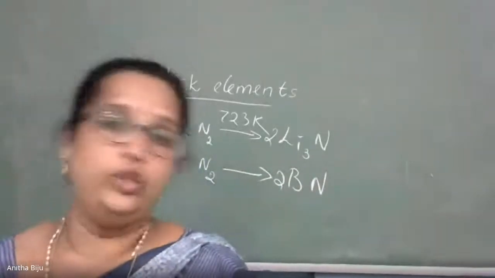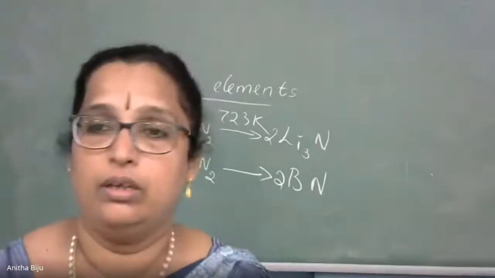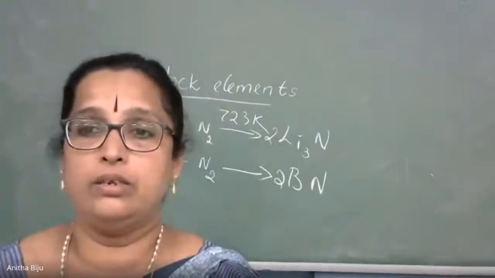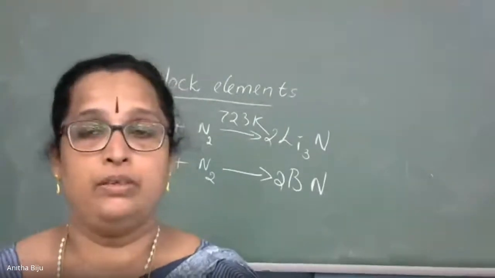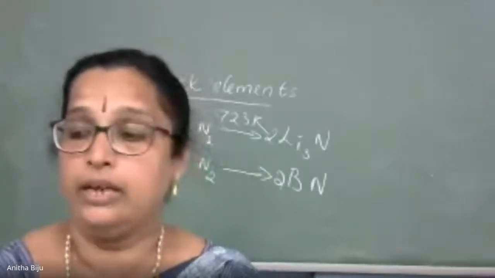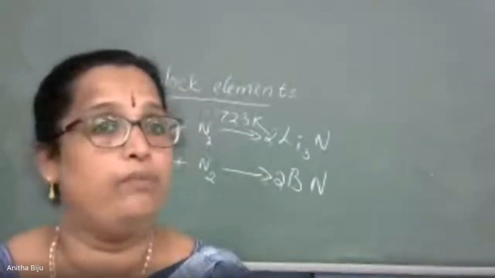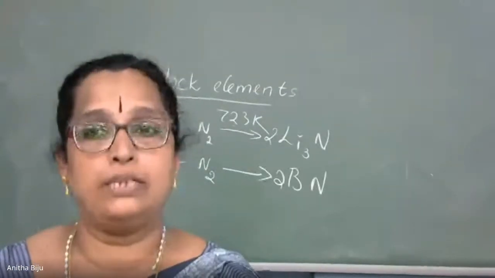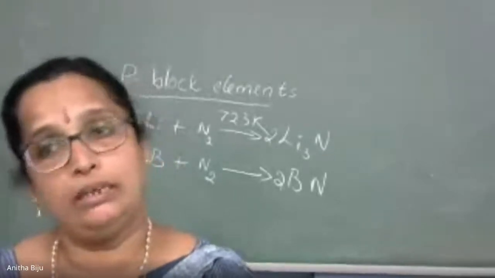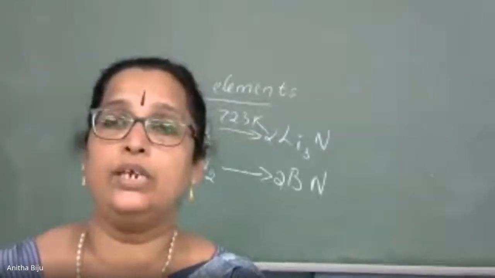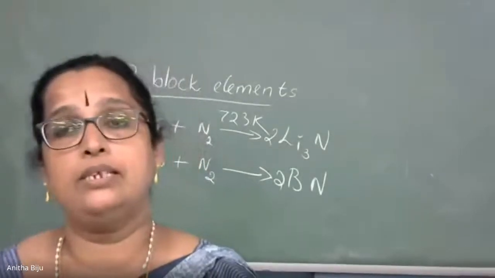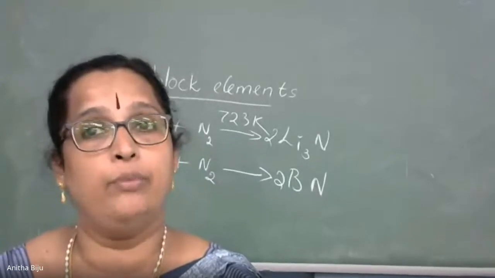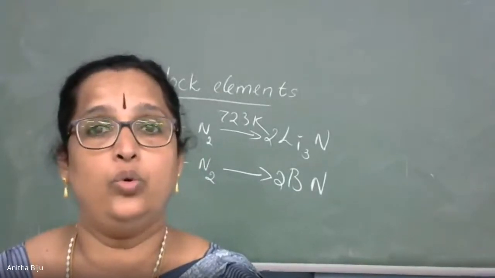And the last one, uses. What are the uses of dinitrogen? Remember, it is used for the manufacture of ammonia. Second, it is used as a refrigerant. And last one you can remember, it is used to prevent rancidity, for preservation of food, eatables. Okay, so this is all about dinitrogen. Next class, we will discuss the next compound of dinitrogen, and that is ammonia. Okay, you want to ask any